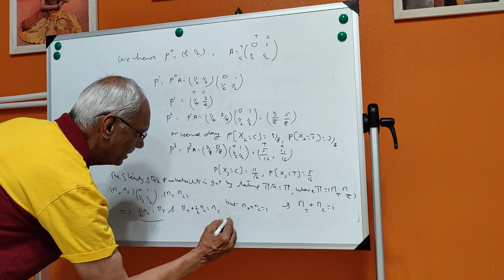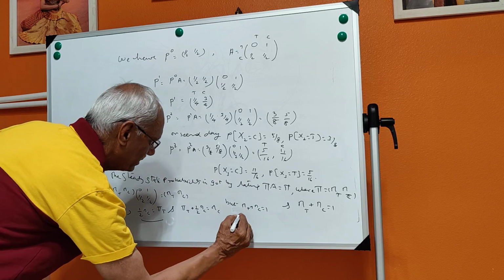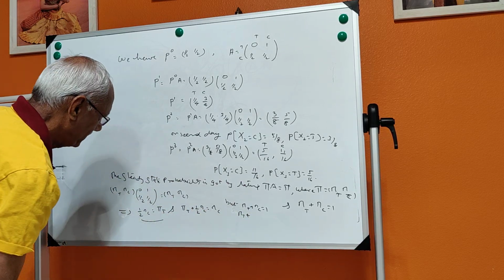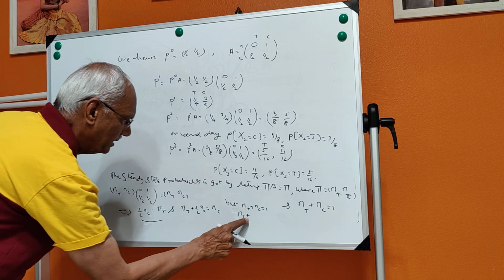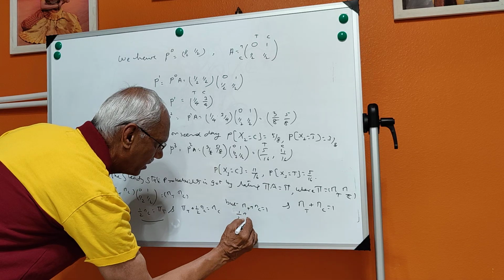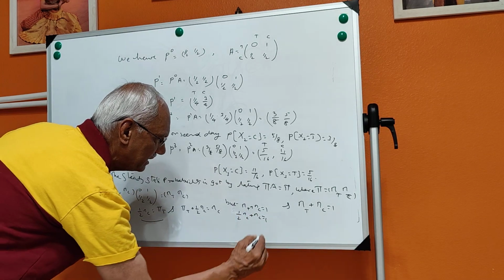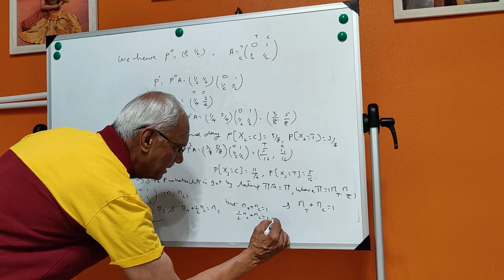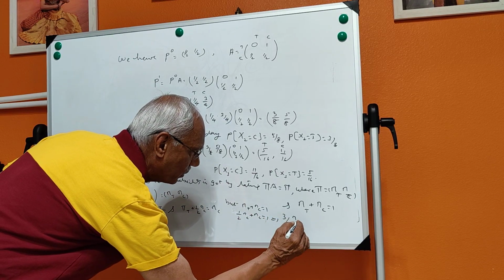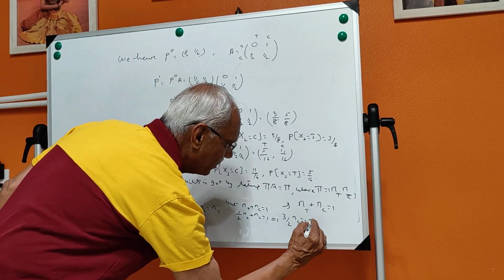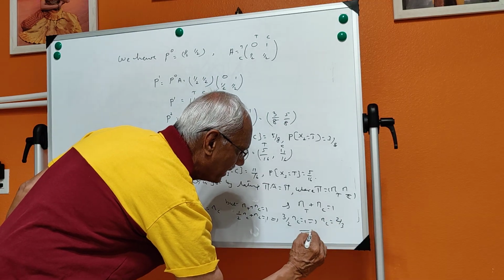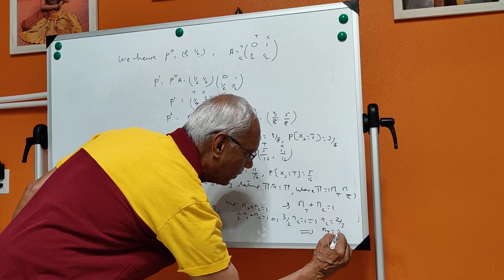So you substitute in the place of pi T, half of pi C, plus pi C is equal to 1. This implies 3 by 2 of pi C is equal to 1, which implies pi C is equal to 2 by 3, which implies pi T is equal to 1 by 3.